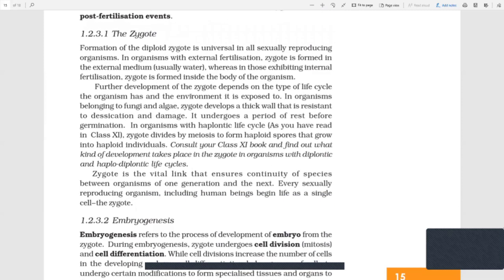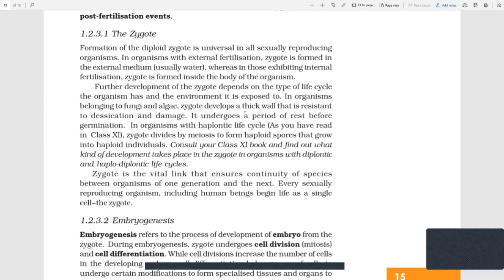Further development: after the fusion, the zygote starts developing. In human beings, we have the placenta, which is continuously giving the nutrition, food, whatever the baby needs to keep it healthy, growing and developing.